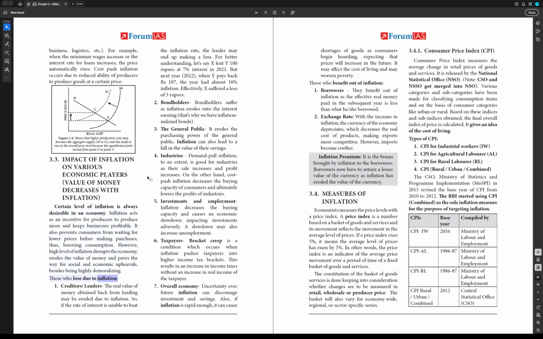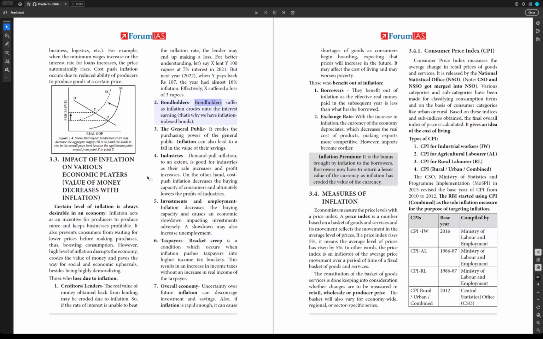Those who lose due to inflation. 1. Creditors/lenders. The real value of money obtained back from lending may be eroded due to inflation. So, if the rate of interest is unable to beat the inflation rate, the lender may end up making a loss. For better understanding, let's say X lent Y 100 rupees at 7% interest in 2021. But next year, 2022, when Y pays back 107 rupees, the year had almost 10% inflation. Effectively, X suffered a loss of 3 rupees.